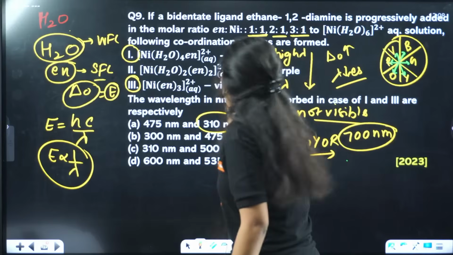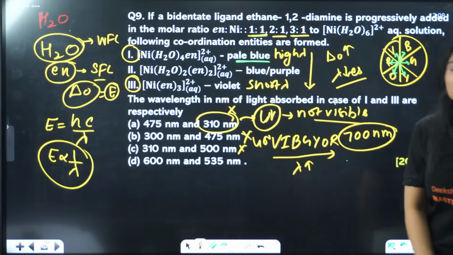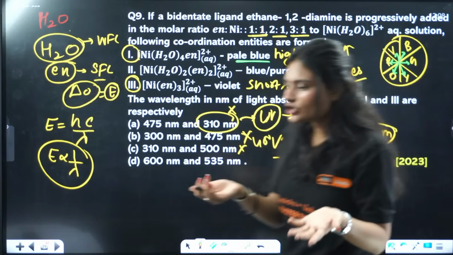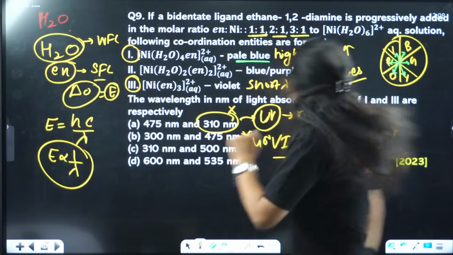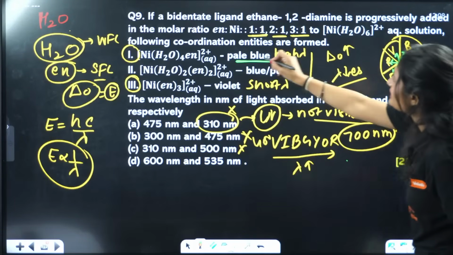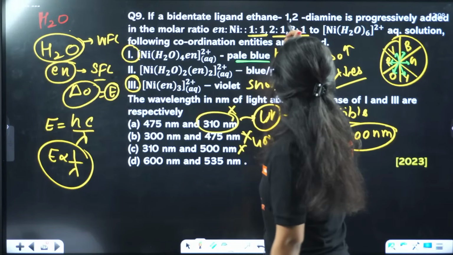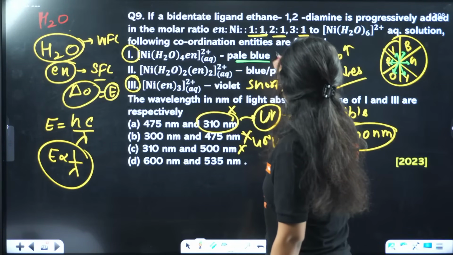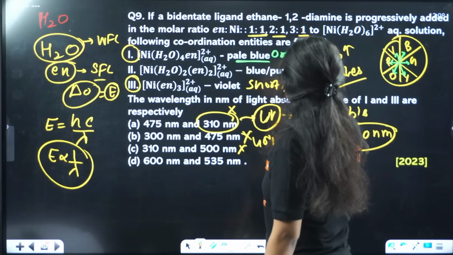Okay. Now if you are seeing blue color, it is the complementary color of what? Blue is the complementary color of orange. That means the light that is absorbed by this compound is orange.